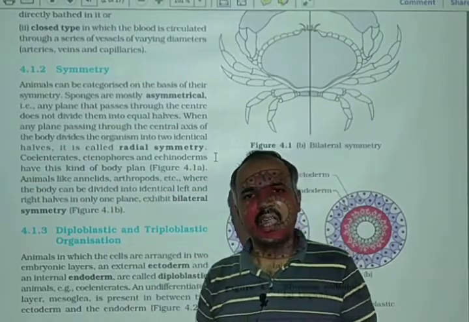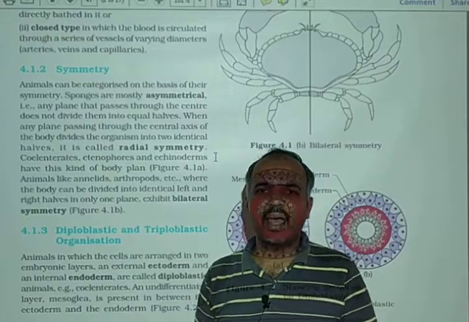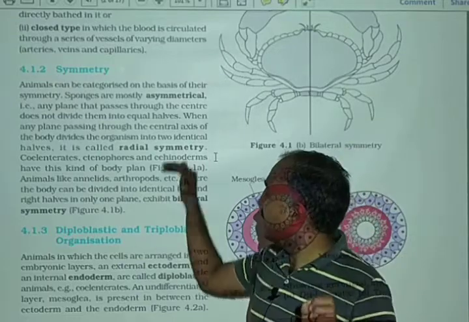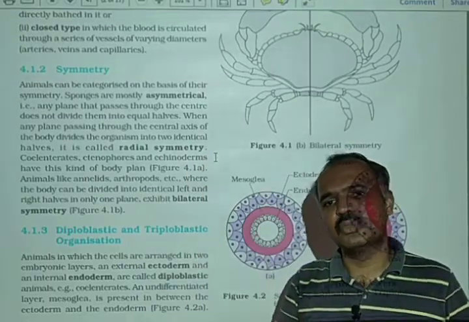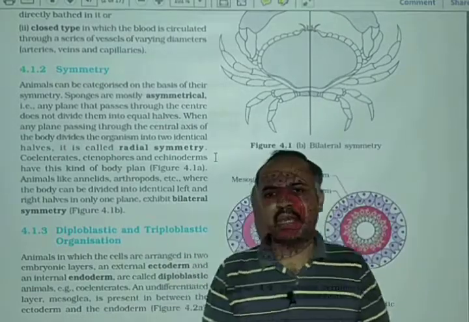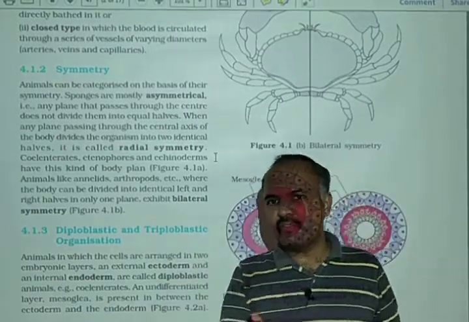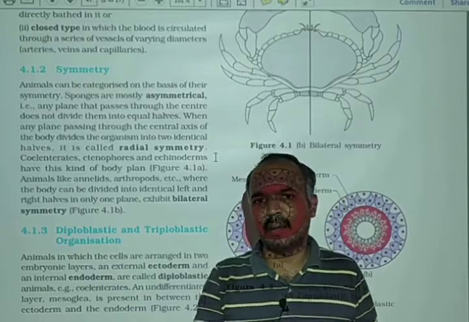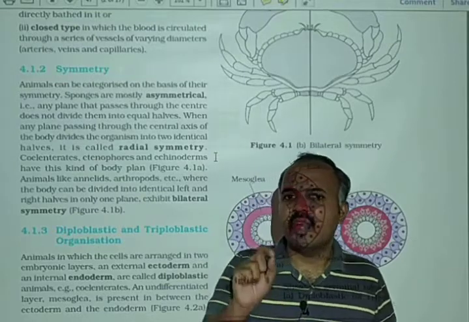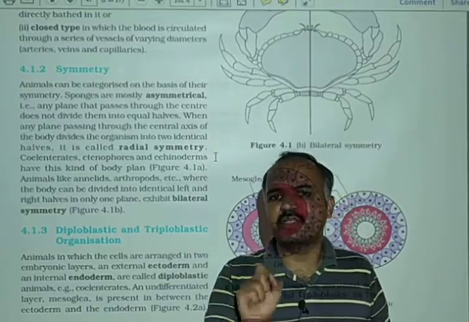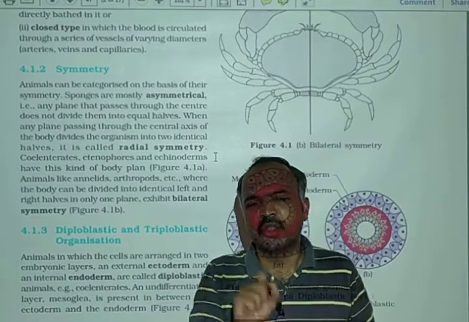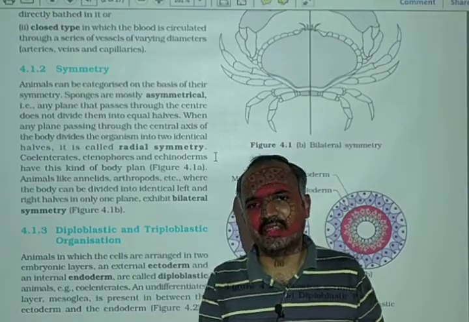Radial symmetry is exhibited by ctenophora, coelenterates and echinoderms. These are the animals which exhibit radial symmetry. Now let's talk about bilaterally symmetrical animals. We are trying to divide animals into 2 equal halves by passing a plane through the center. But here, when we get only one plane which passes through the center and can divide the body into right and left equal halves, that organism is known as a bilaterally symmetrical animal.